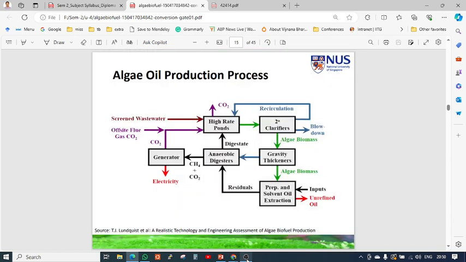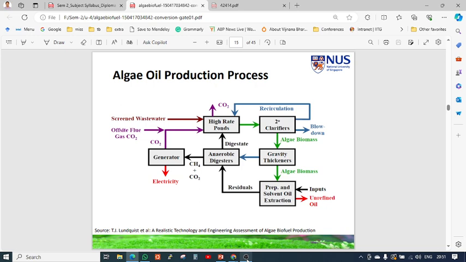Algae oil production processes, same thing is here. What is a schematic diagram? Screen the water, then flue gas, carbon dioxide is the input. You did not need to remember exactly this diagram, but if there is a question on how oil can be produced from algae, you can write your own steps.